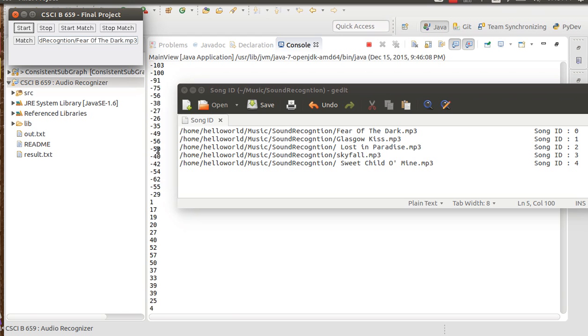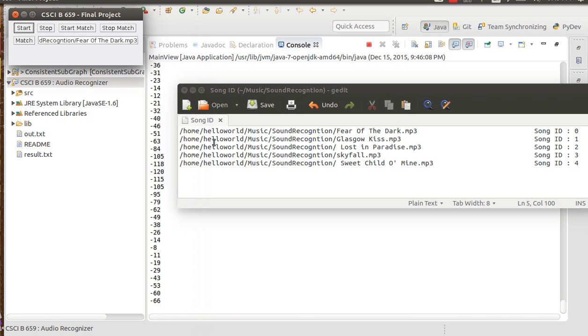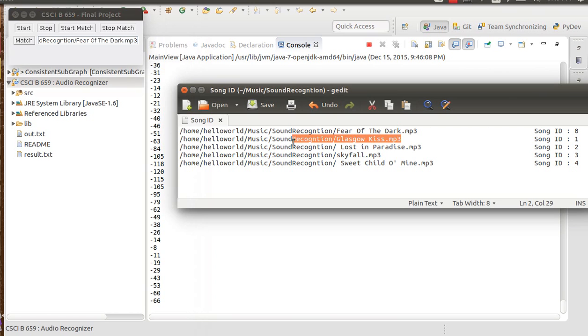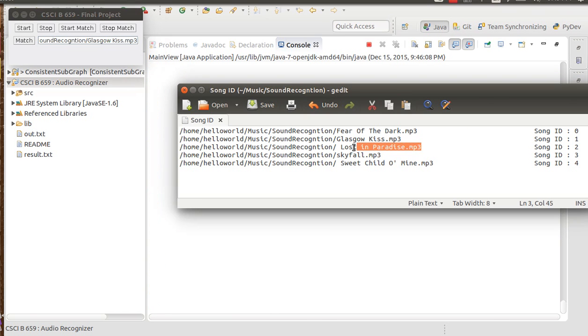Now these are the different amplitude values in the time domain, and now the spectrogram will be generated. So this is the spectrogram, and now I'll copy the second URL. I'll copy it here and I'll teach the song. In a similar fashion, I'll be teaching all the 5 songs.